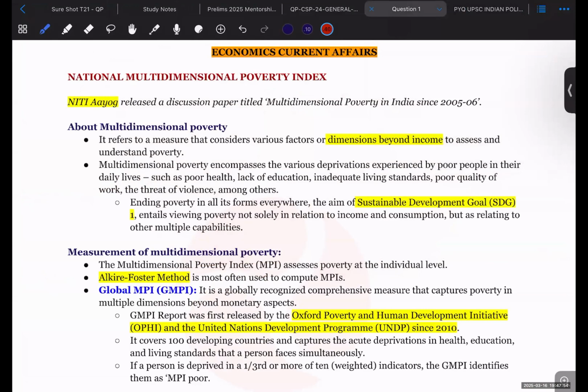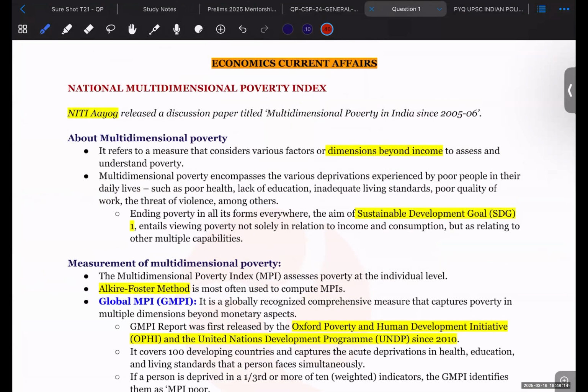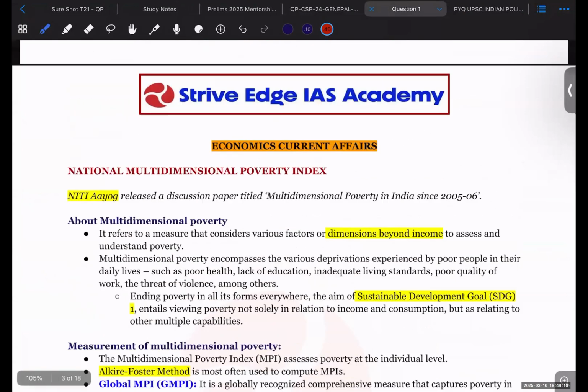So we will start from this economics current affairs, and it will be covering the yearly current affairs. So the very first topic that we are going to start today is National Multidimensional Poverty Index. The economics that I am going to take today covers more than 1 year.